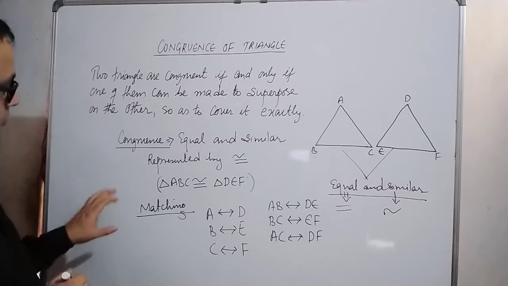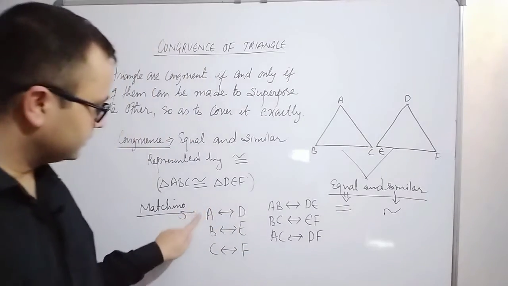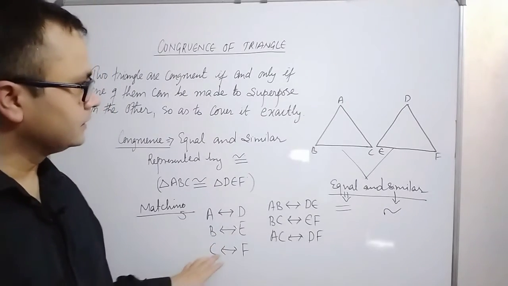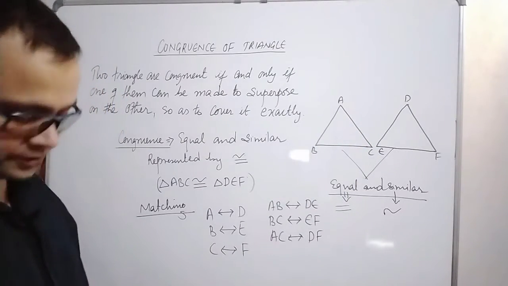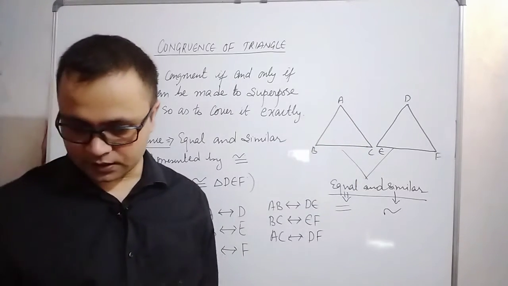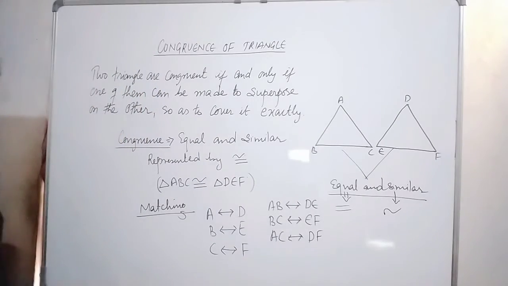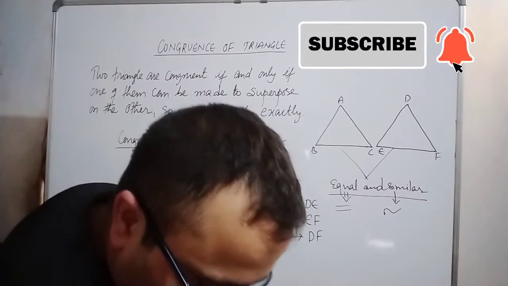Okay, now if the triangles are congruent, then the corresponding sides and corresponding angles are equal.